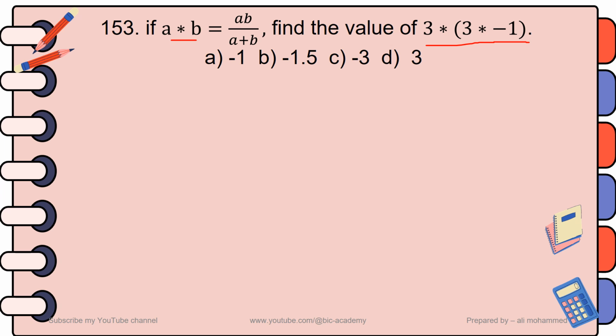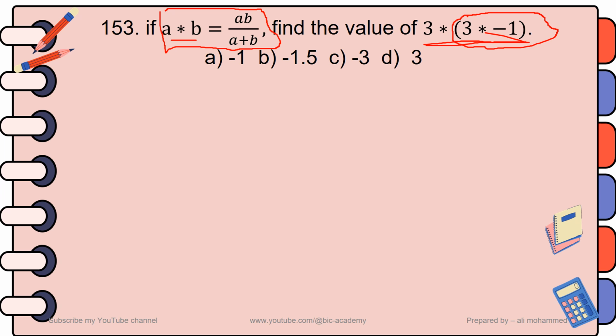Now you are given a general formula, and the formula says that A * B is equal to AB over A plus B. Then what is required is to get the value of 3 * (3 * -1). So first you have to find the value of the element in the parenthesis using the general formula. That means you have to find out the value of 3 * -1 using the formula.